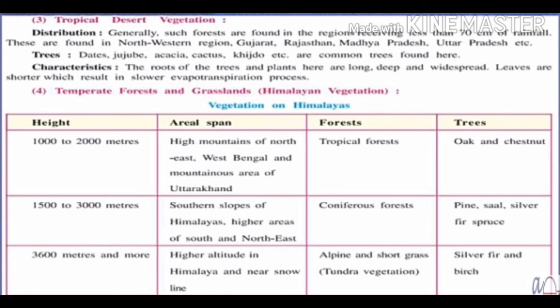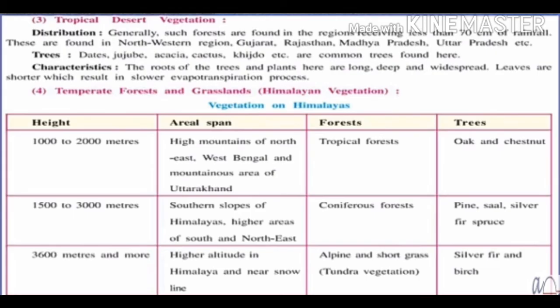Now here one column, one table is given, vegetation on Himalayas. This is our fourth point, temperate forest and grasslands, which we were talking about. We have already learnt about Himalayan regions. Here we are talking about Himalayan vegetation. So the characteristics are given here. The places where we are getting these forests are given here. Name of the forest and name of the trees also.